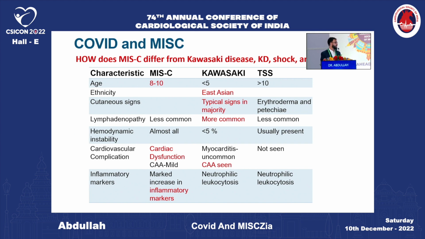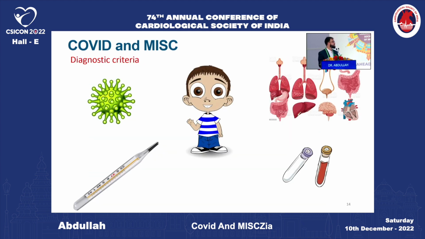And lab-wise, if you want to differentiate, raised inflammatory markers and thrombocytopenia will be observed more in MISC, while in Kawasaki disease and toxic shock syndrome, there will be neutrophilic leukocytosis.